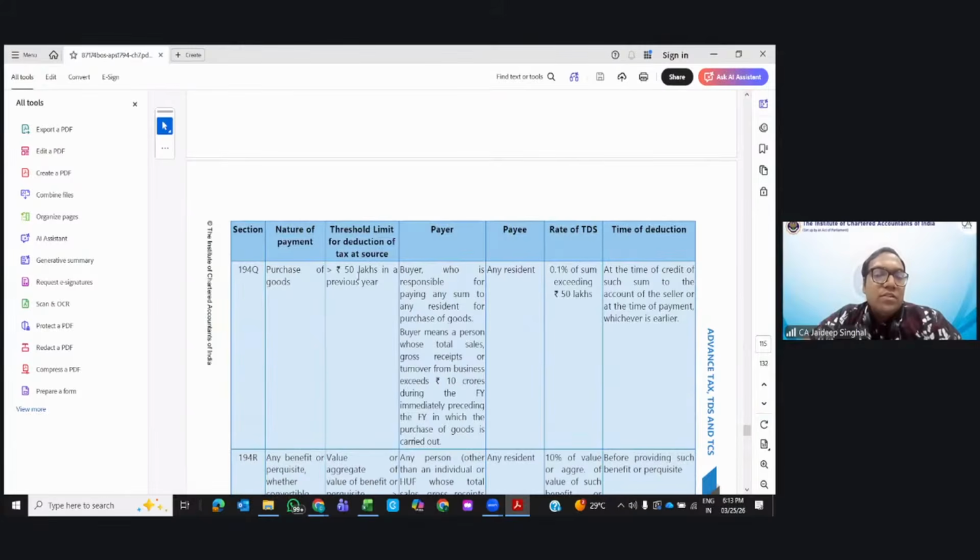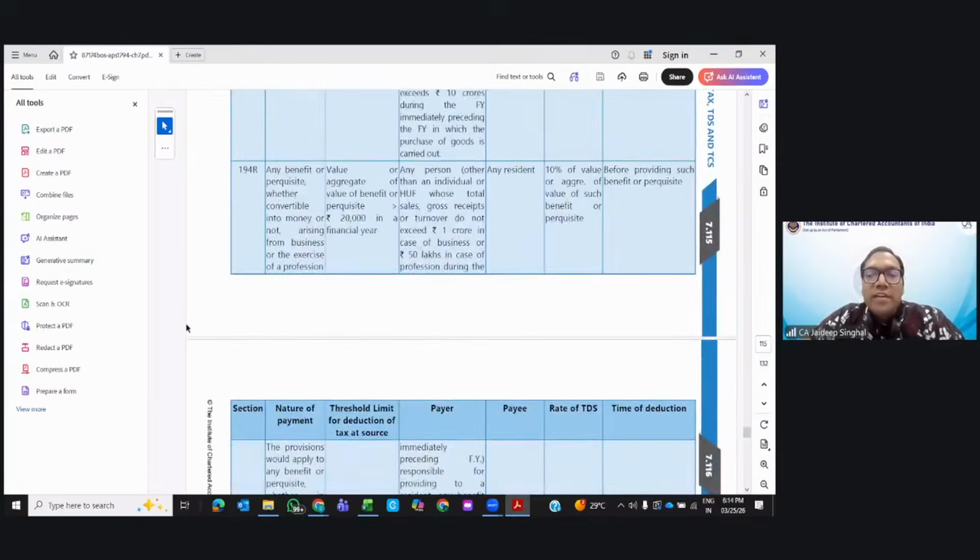Now, if you purchase goods greater than 50 lakhs, then the buyer is required to deduct TDS. Now, what is a buyer? Let's suppose I purchase goods worth 60 lakhs from someone. Do I deduct the TDS? Always the answer is no. If my turnover is exceeding 10 CR or more, then only it is applicable. And it is 0.1% of the sum exceeding 50 lakhs. It's important. If you have made the purchase of 60 lakhs, it's not on the entire 60 lakhs you will deduct. You will deduct 0.1% on the sum exceeding 50 lakhs. Okay. It's not on the entire amount.